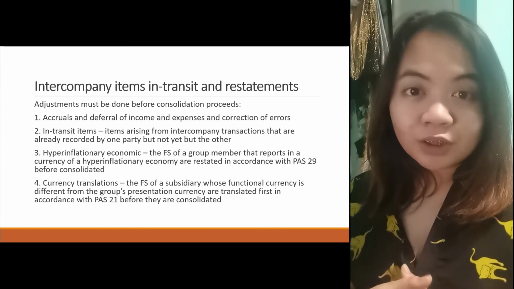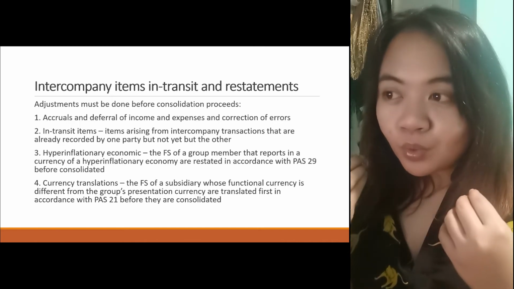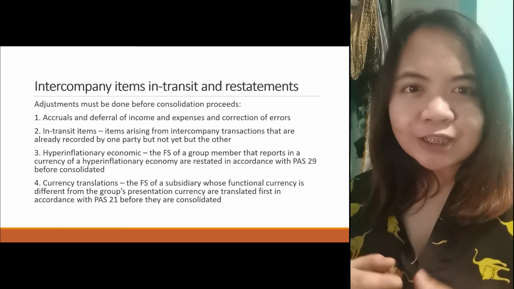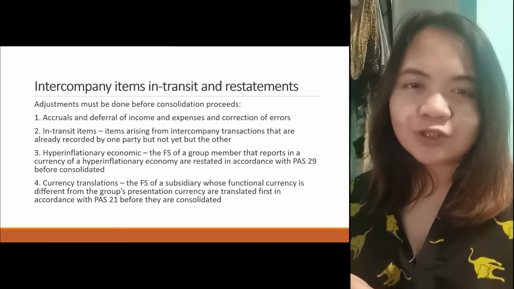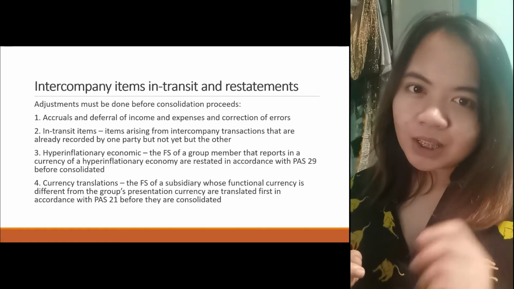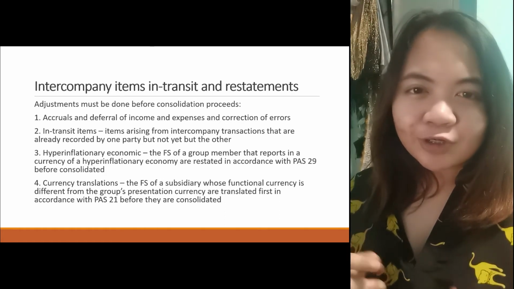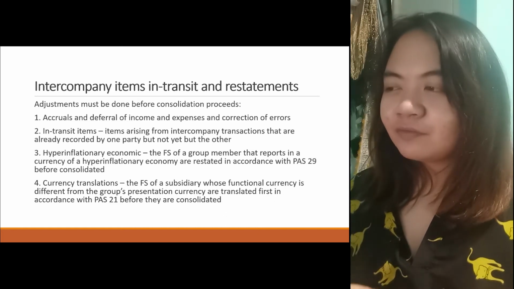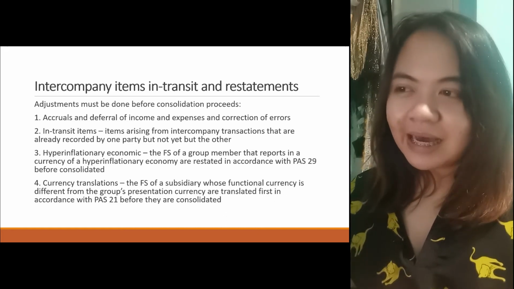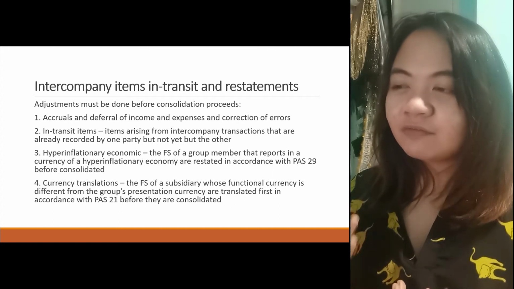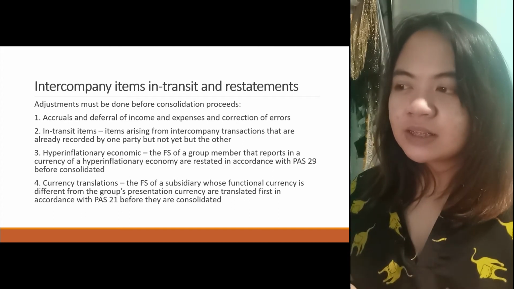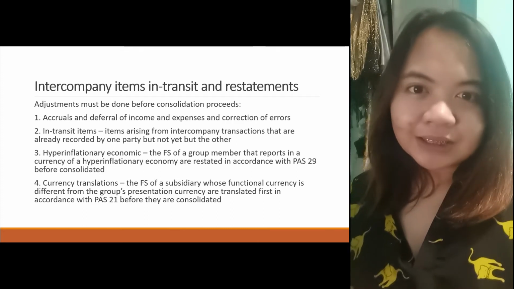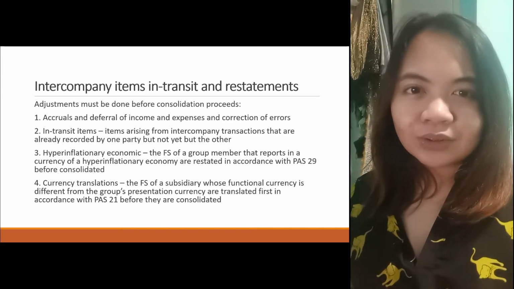If your group is reporting in the currency of a hyperinflationary economy, you have to restate it according to PAS 29 before being consolidated. The same goes for currency translation. If the functional currency of the subsidiary is different from the group's presentation currency, you have to restate it according to PAS 21. We will be discussing this along the way.